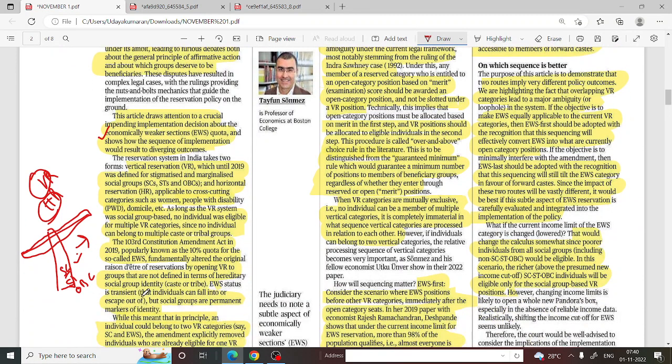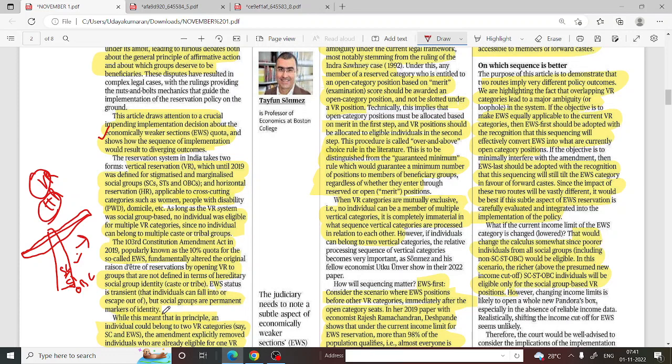So the EWS system is not a constant system. For example, if a person is born in a community, that person will be in that community from birth to death. But this EWS quota doesn't fall under that. If a person is in an economically weaker state, he may gain some wealth and move out of that stage, or maybe he will come back again later. So it is a transit stage, people can come in and go out, right?